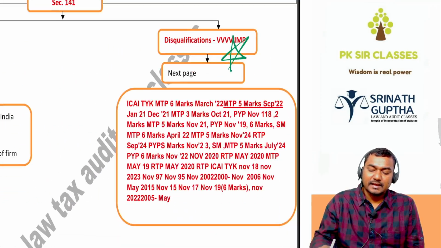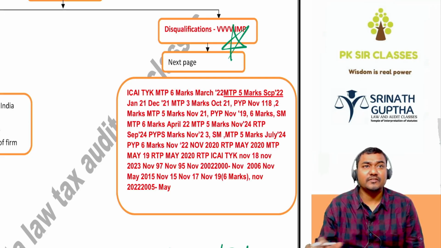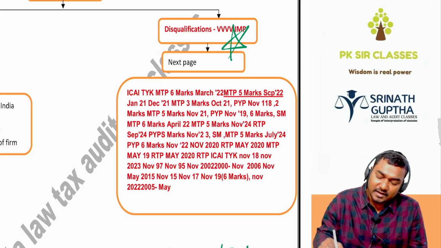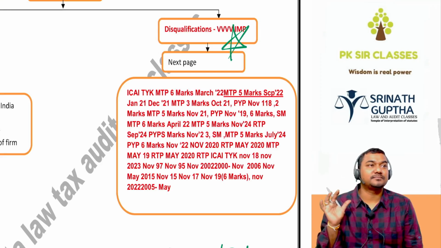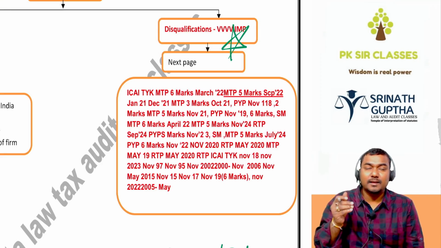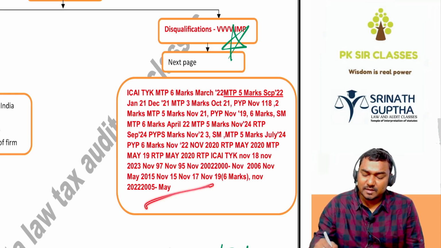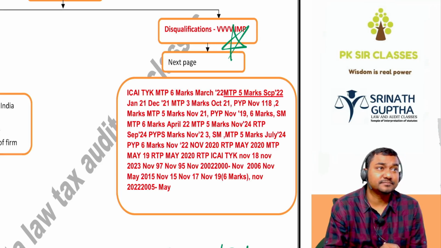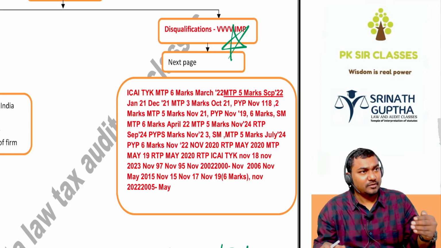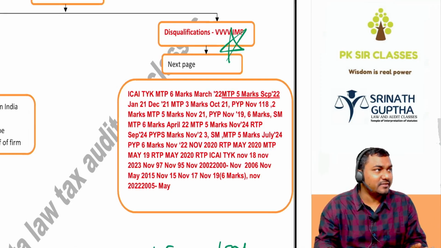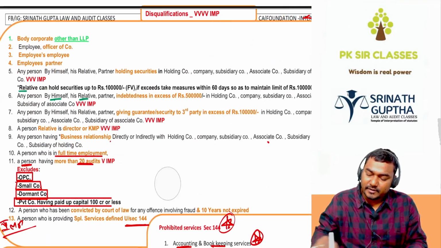And disqualifications: who cannot become the auditors? Very important. Very important. Star, superstar, mega star. In this chapter, the most important question, if you ask about the disqualifications of the auditor, has come in the exam at least 30 times so far. How many times, beta? 30 times. That question paper drafter also, if he wants to frame a question from this chapter, first he will see the disqualifications of the auditor only. So we will do 141 quickly, beta.